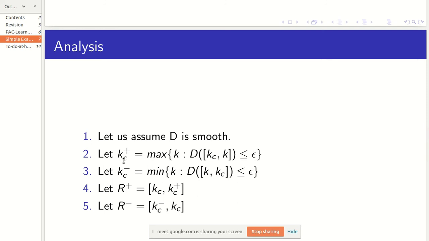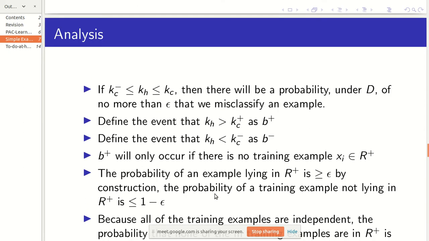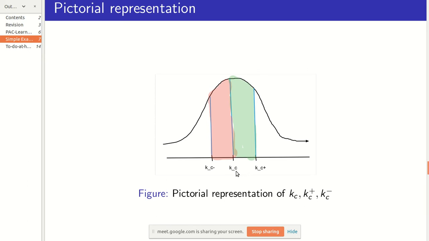I'll show one pictorial example also. These are the respective ranges. kc comma kc plus is defined as r plus, and kc minus comma kc is defined as r minus. Just some simple basic definitions. Pictorially, if this is my distribution and this is my kc, the area under this curve is epsilon. So this is kc plus, and if you go towards the left side, the area under this curve is again epsilon, and this is kc minus. This is how I am defining the constants.